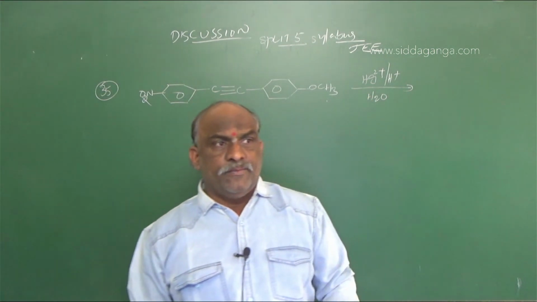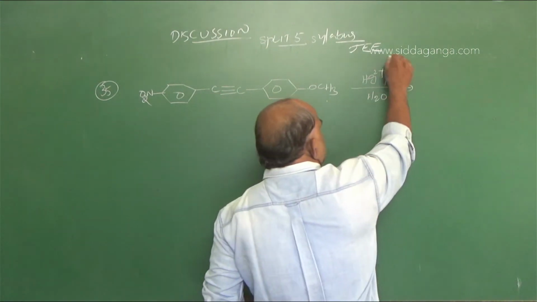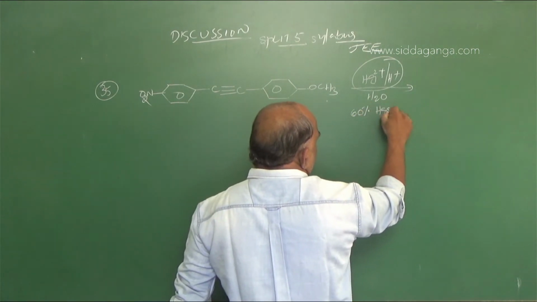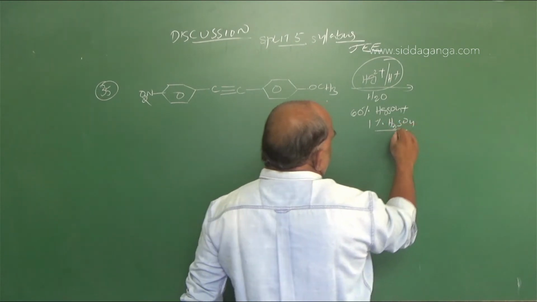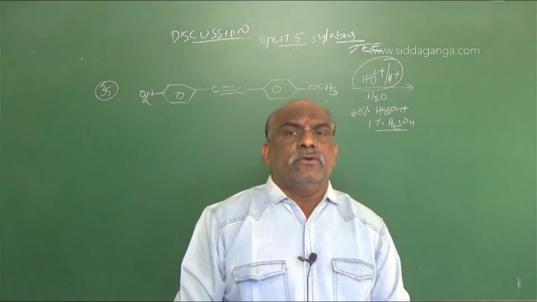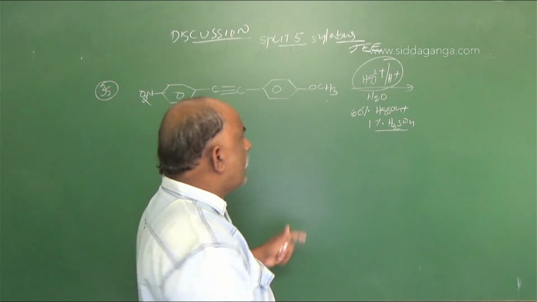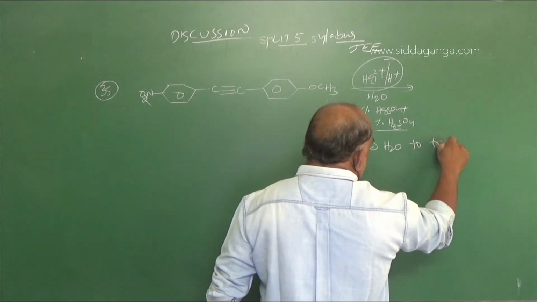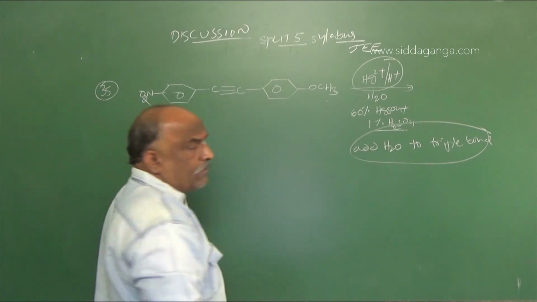Those appearing for JEE or NEET: if you observe this type of reagent, sometimes they give it like 60% HgSO4 plus 1% H2SO4, mercuric sulfate and 1% sulfuric acid. So what to do is add a water molecule. Add water to the triple bond.